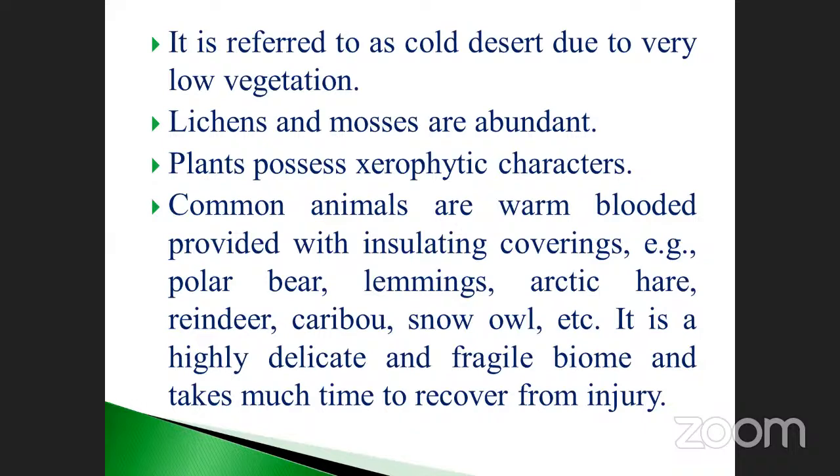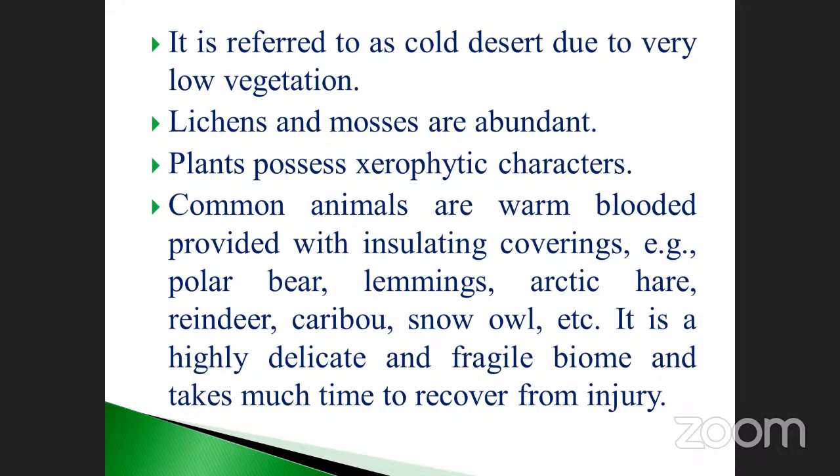This is very, very important, my dear students. The plants are lichens and mosses, mostly abundant in nature. It is also a cold desert, and the plants possess xerophytic characteristics. What are the animal examples?